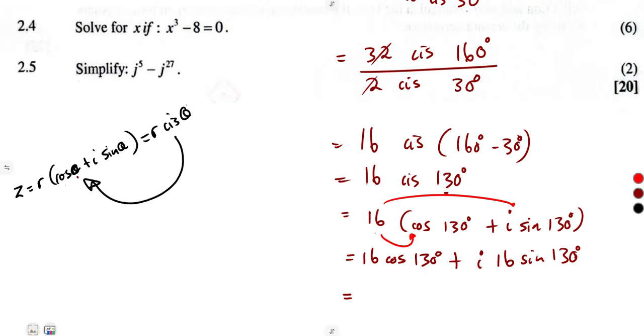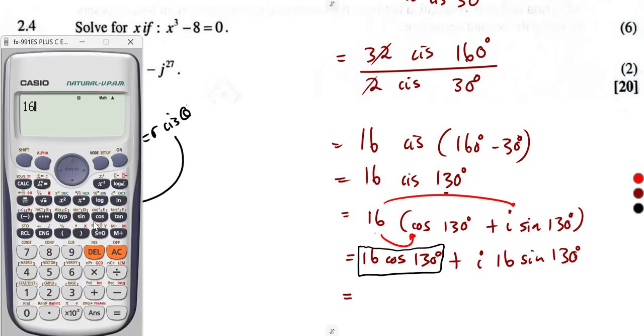Then simplify each term separately. 16 cos 130 is going to give us what? Let me just fix my calculator to 3 decimal places as we are given. So that's negative 10.285.